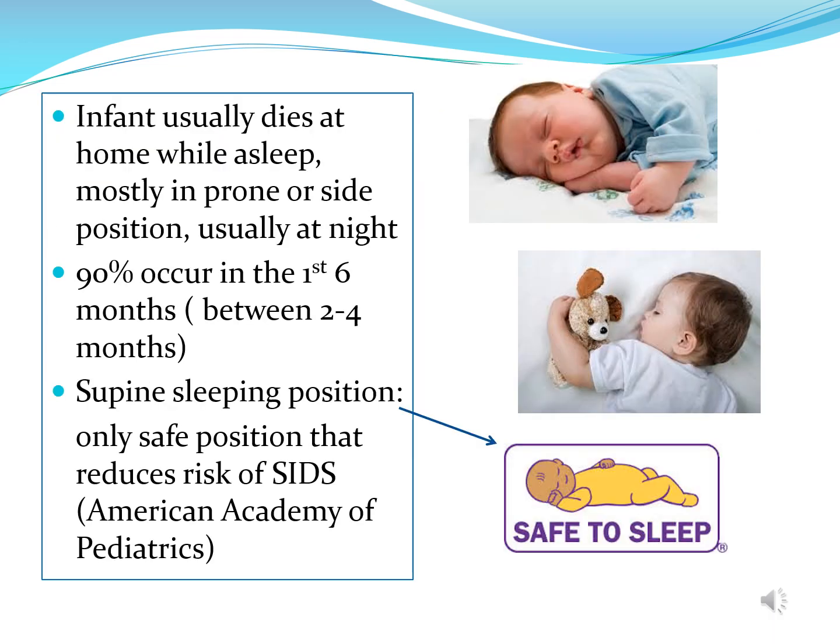In SIDS, the infant usually dies at home while asleep, mostly in prone or side position, usually at night. 90% of cases occur in the first 6 months of life, between 2 to 4 months, and the supine sleeping position is said to be the only safe position that reduces risk of your SIDS based on the American Academy of Pediatrics.